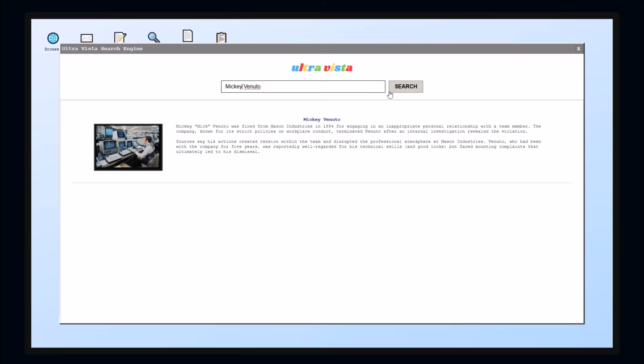What about Mickey Venuto? Mickey Venuto, Mick, was fired in 1994 for engaging in an inappropriate personal relationship with a team member. The company is known for strict policies. They terminated him after an internal investigation. Sources say his actions created tension and disrupted the professional atmosphere. He was with the company for 5 years, well regarded for his technical skills and good looks, but had mounting complaints.